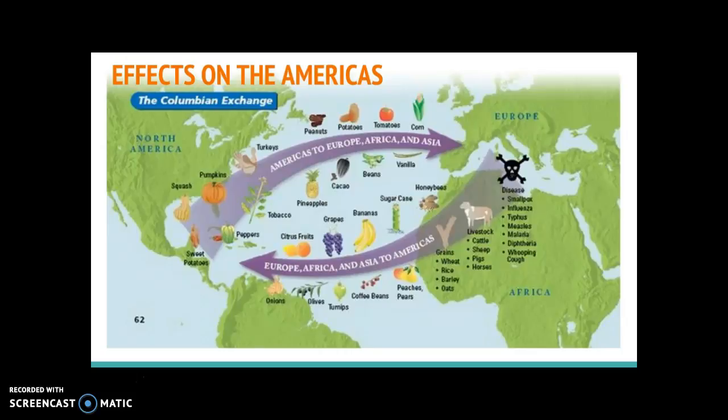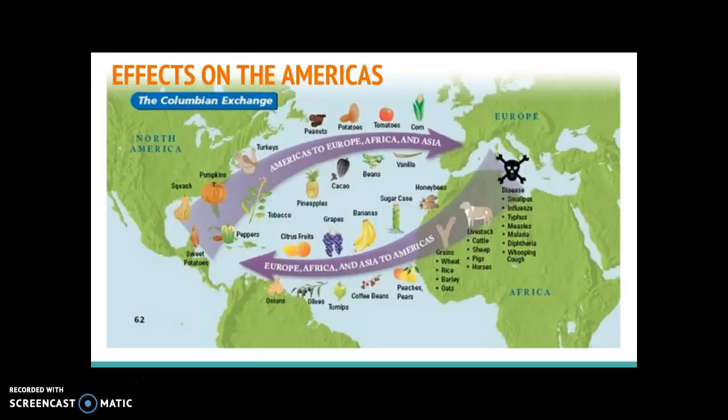Okay, there were no turkeys or no cacao beans or, if you look on the screen, no pumpkins, no squash, no tomatoes. None of that stuff was over in Europe or Africa or Asia prior to this age of exploration or age of discovery. So prior to Europeans coming to the New World, to the Americas, there were no things like wheat or grain or rice or oats or plants like bananas, no black-eyed peas, no yams, no animals like pigs or sheep or cattle or horses. Those are all things that originated over in Europe, Asia, and Africa. So we have an agricultural and livestock exchange happening between the two hemispheres of the world.